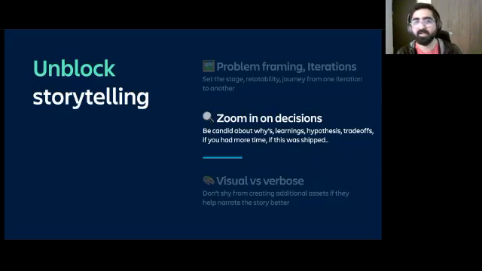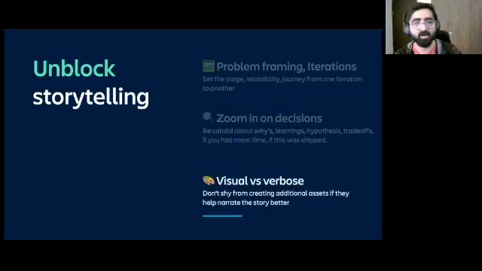If this was shipped, like most of the stuff that we build as students perhaps is not shipped, right? So if this was shipped, what would you have done? Speak about that. That is telling your flavor of things. That's something that you perhaps would have talked about in the project, but you perhaps don't have an artifact for that in your portfolio.